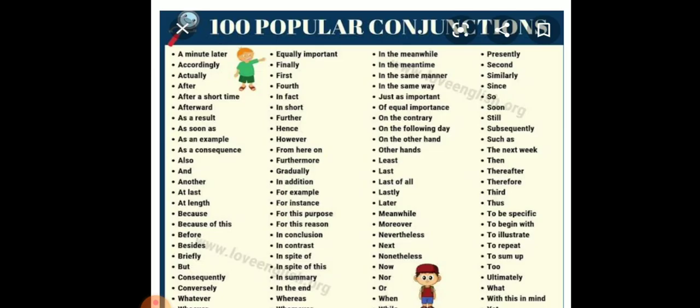Now here are some popular conjunctions that we use in our day-to-day life. For example: accordingly, actually, after, afterwards, also, and, another, because, briefly, whatever, for instance, gradually, however, hence, in fact, in the same way, just as important, least, last, later, meanwhile, since, presently, similarly, subsequently, the next week, then, to be specific, to begin with, to illustrate, to repeat, to sum up, ultimately, nor, and so on.